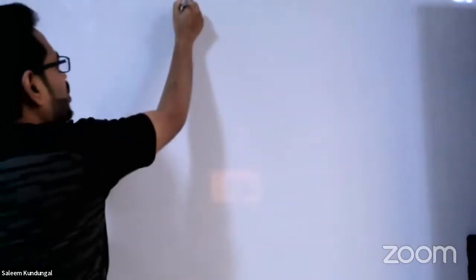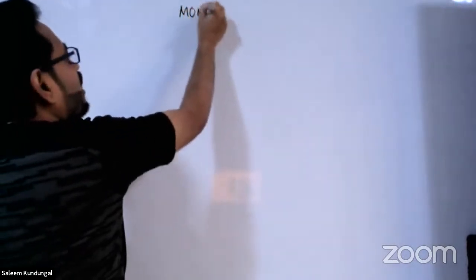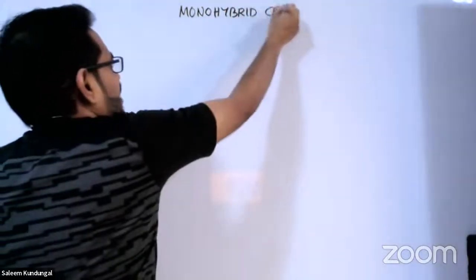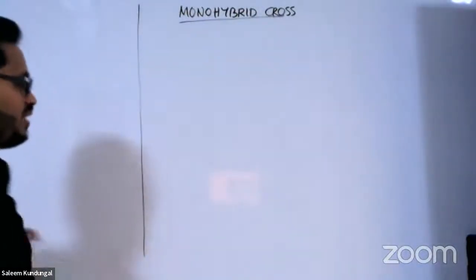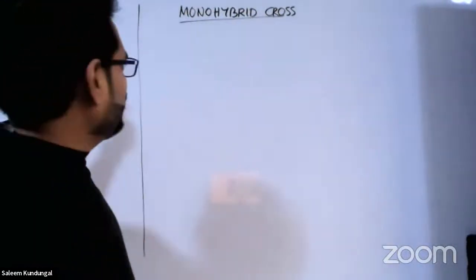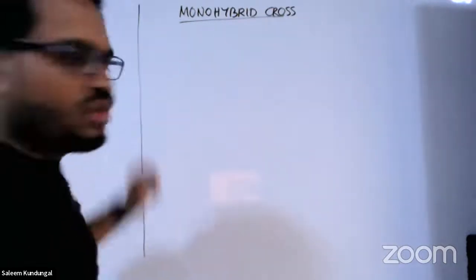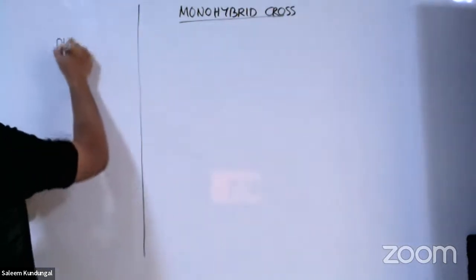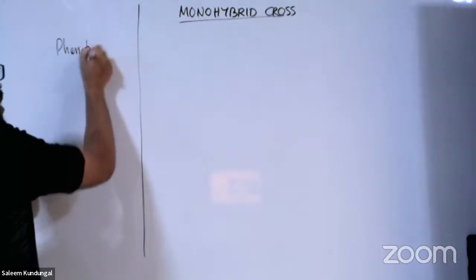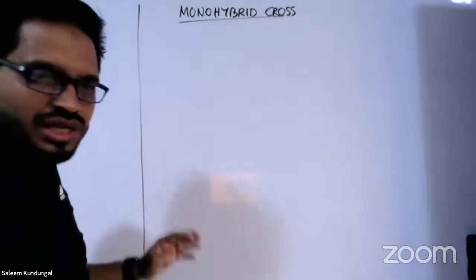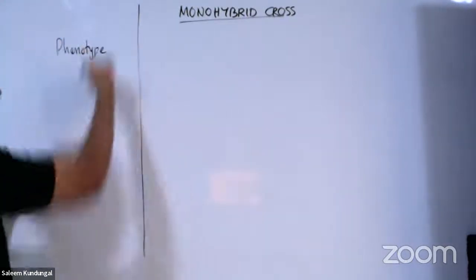So when you write a cross, it's a must that you write what on the top? Monohybrid cross. Hope you are able to recollect this. If it is a dihybrid cross, you are supposed to write dihybrid cross. And as I told you, when we write this cross, we have to keep 2 things: left side margin, right side margin. On the left side margin, we write phenotype. For the time being, I'll write everything, but remember, you don't have to write all these things for the exam. Everything is MCQ, but you must know the order.